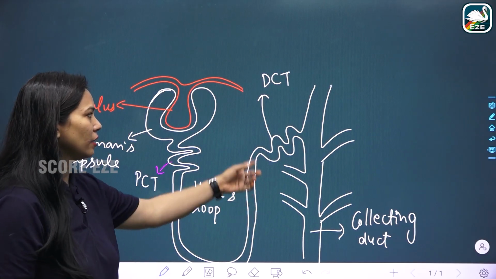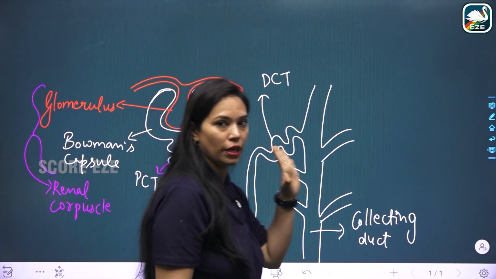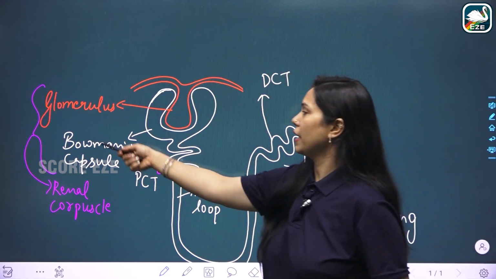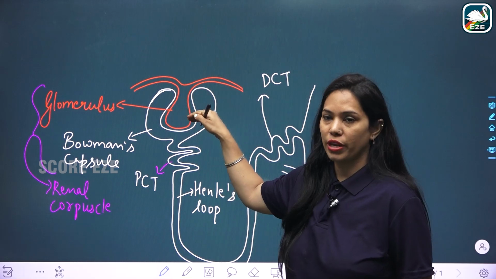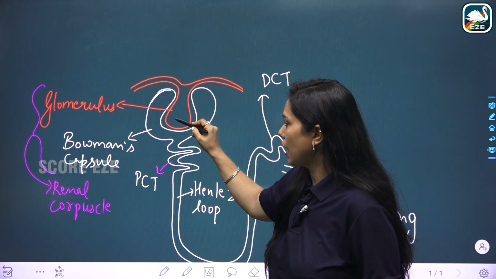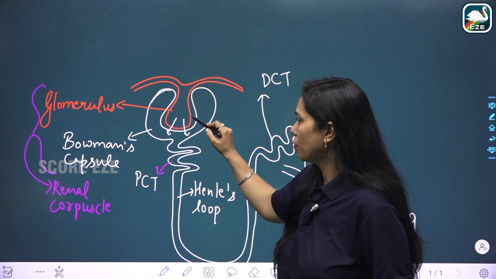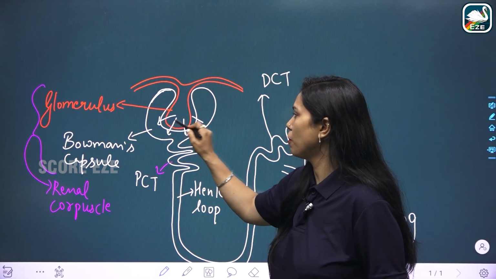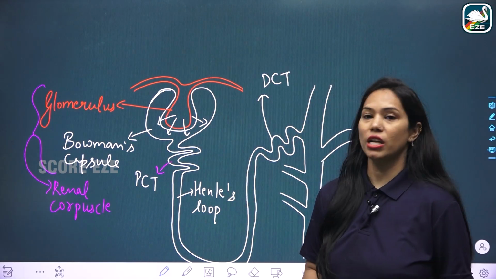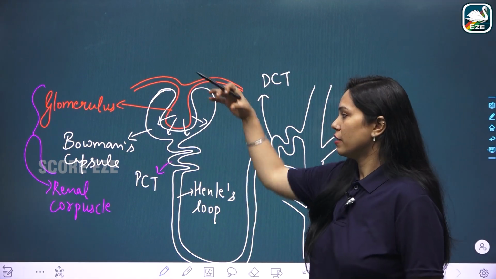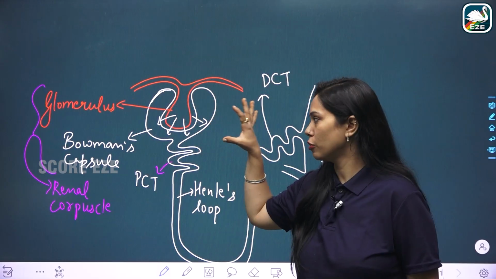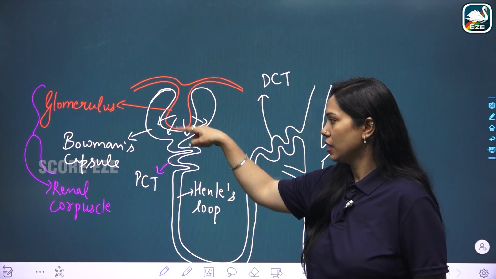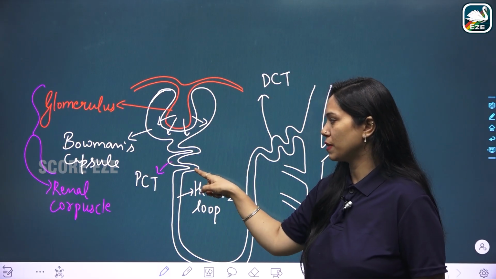This is the collecting duct. This is the structure of one nephron. Blood enters through the glomerulus, carrying the nitrogenous waste material, and then that blood goes to the Bowman's capsule with the help of a pressure, which is known as the glomerular pressure. This Bowman's capsule goes into the PCT.